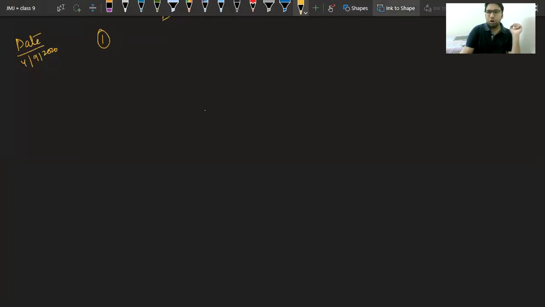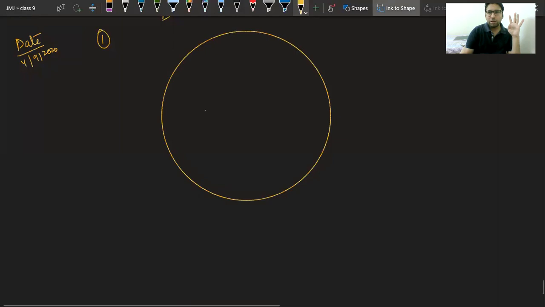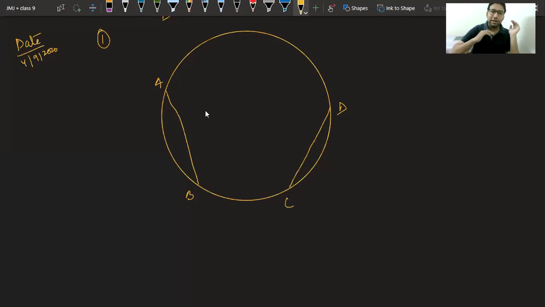So till now we have discussed 4 theorems in which the first theorem was that equal chords, suppose I have 2 chords AB and CD such that they are equal. It is given to us. What we can say is that they both will subtend equal angle at the center.